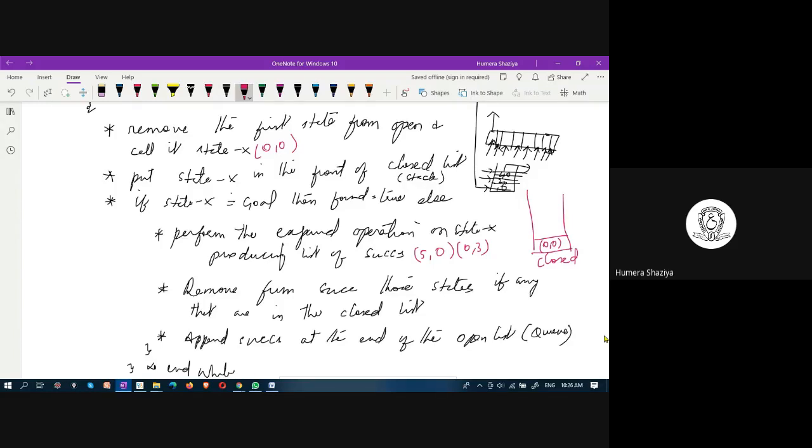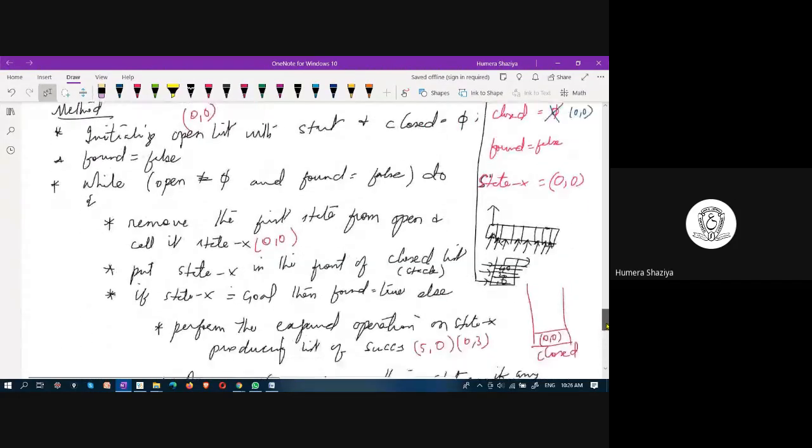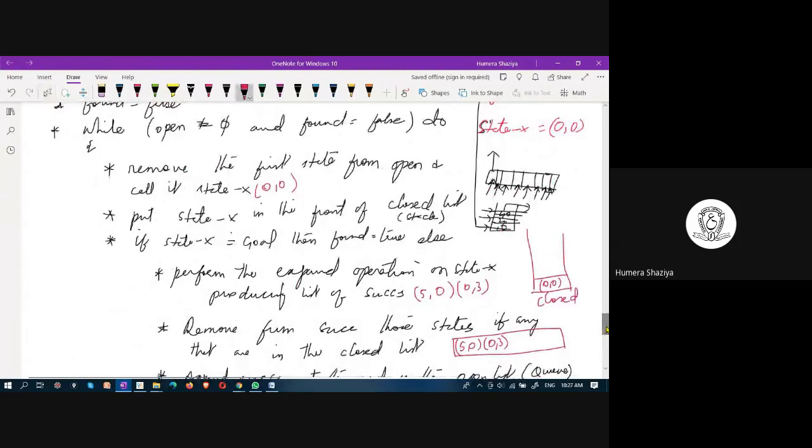Append successors at the end of the open list. We are maintaining one open list. In the open list, we now get 5, 0 and 0, 3, which is a queue. And this would repeat. Is open empty? No, open is not empty. The open queue has 2 states. Found equal to false? Yes.